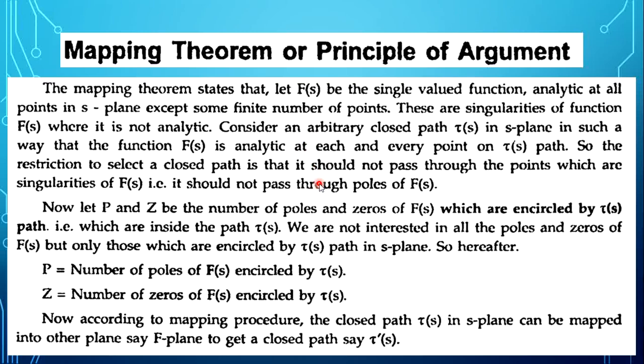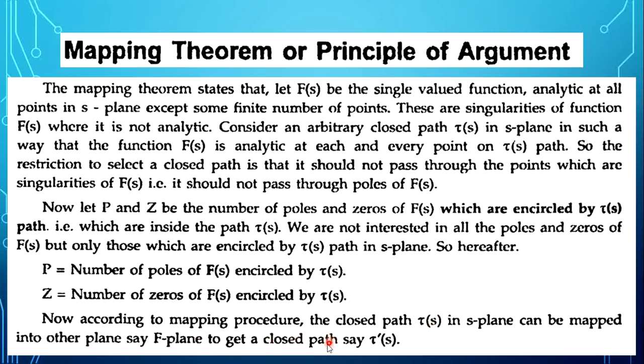To make it analytic, we are considering the tau of s path where this f of s function becomes analytic. And so according to the mapping procedure, the closed path tau of s in the S-plane is mapped into the F-plane to get a closed path, say tau dash of s.